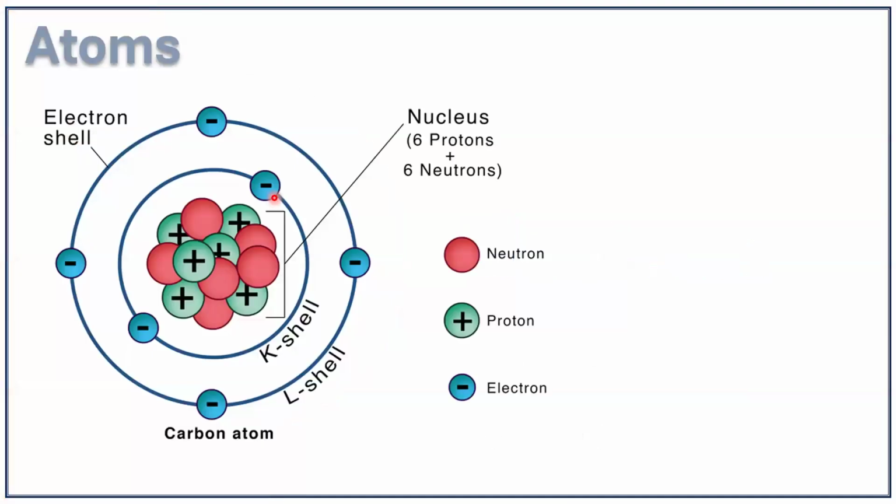And when we come to the structure of atom, the protons and neutrons are placed in the central part of the atom, and the central part is called the nucleus. So the nucleus is composed of positively charged protons and neutral neutrons. Since protons have positive charge and neutrons do not have a charge, the nucleus has a positive charge. And negatively charged electrons revolve around the nucleus in fixed circular paths called orbits.